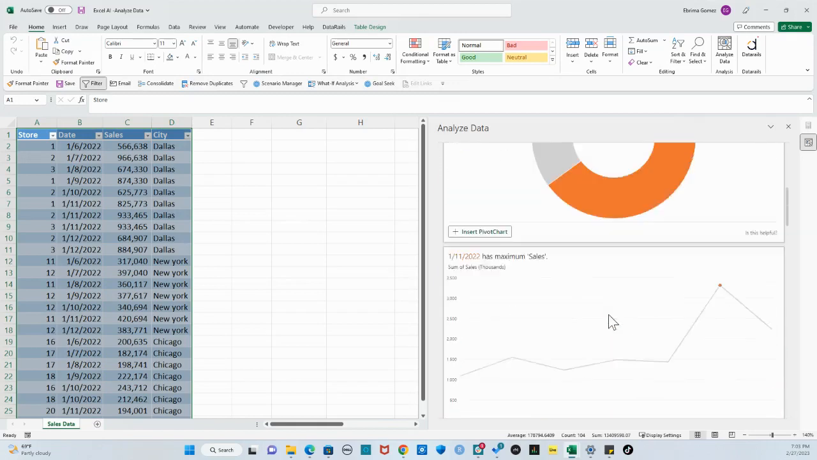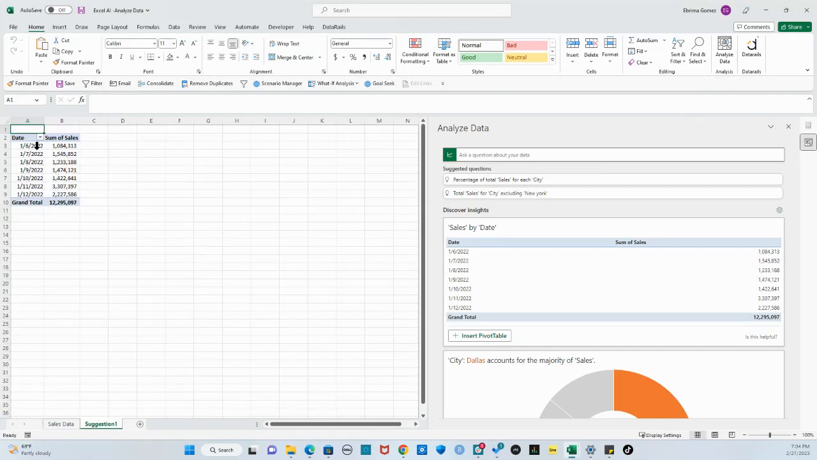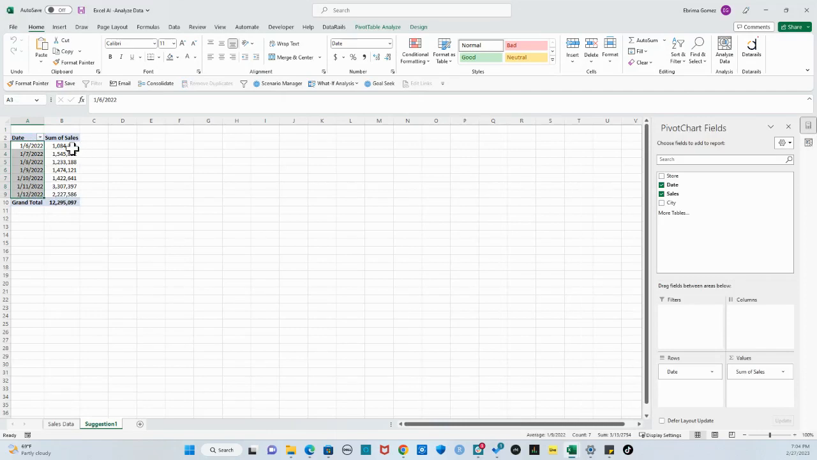So let's say we like this one, all you need to do is just insert. So now it's reading it and it will insert it as a suggestion. It's thinking. So look there, we just have the sales date and the sum of sales. So this is the 6th all the way to the 12th and the corresponding sales. And basically it's in a pivot table, so you can decide to edit this as needed. So basically it's already done for you. If you want to add more insights, you could do that.